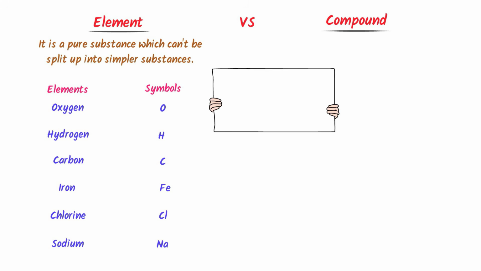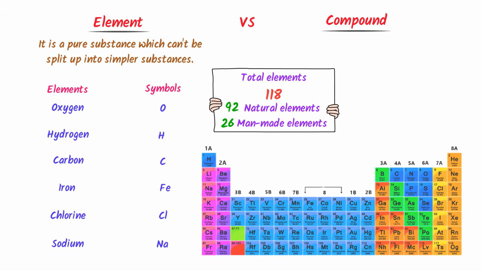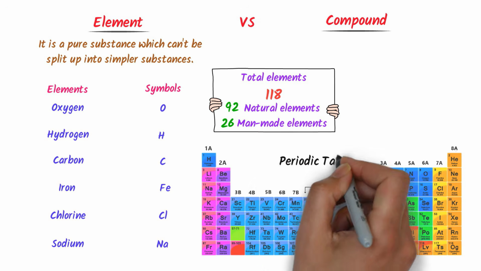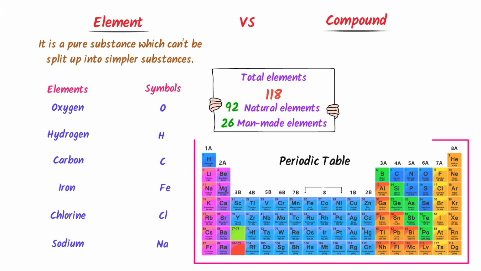Also remember that there are total 118 elements present in the universe. Out of these 118 elements, 92 elements are natural and 26 elements are man-made. In chemistry, we arrange these 118 elements in rows and columns. This arrangement of 118 elements is known as periodic table. So whenever you see the diagram of periodic table, always remember that it contains 118 elements.